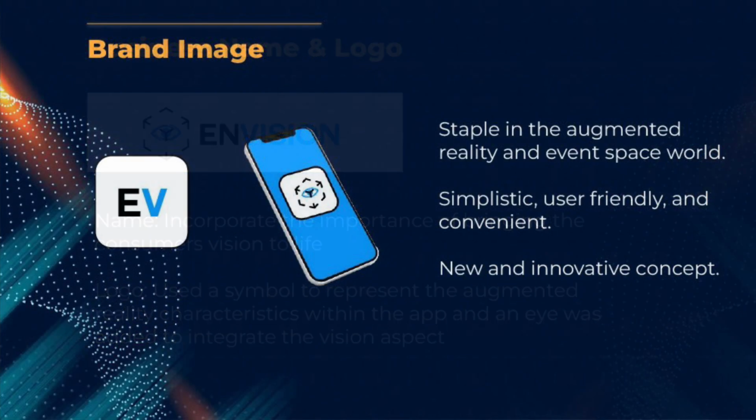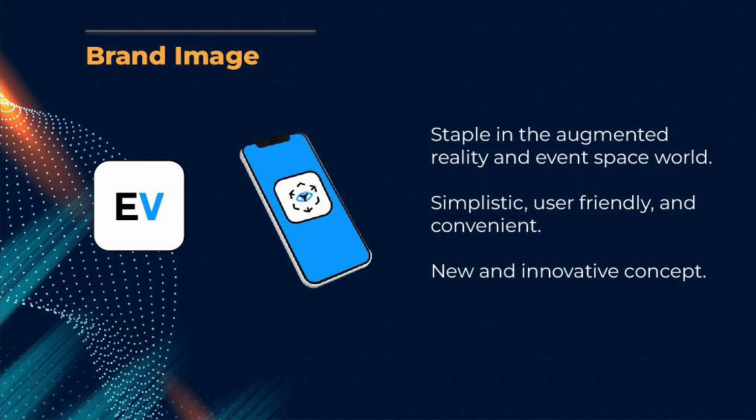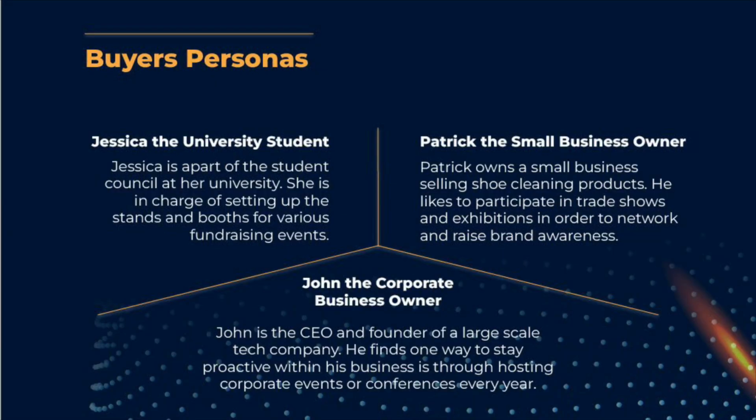For the logo, it consists of a symbol that represents the augmented reality characteristics of our app, whereas the eye is a detail integrated to keep that vision aspect. Buyer's persona. Jessica, the university student, is a part of her student council at her school. She is in charge of setting up the stands and booths for various fundraising events.